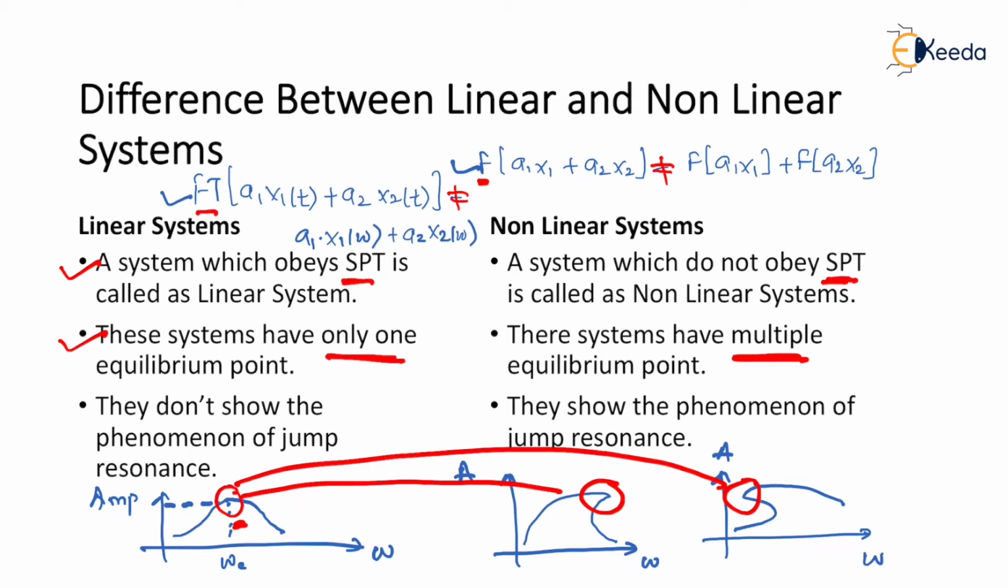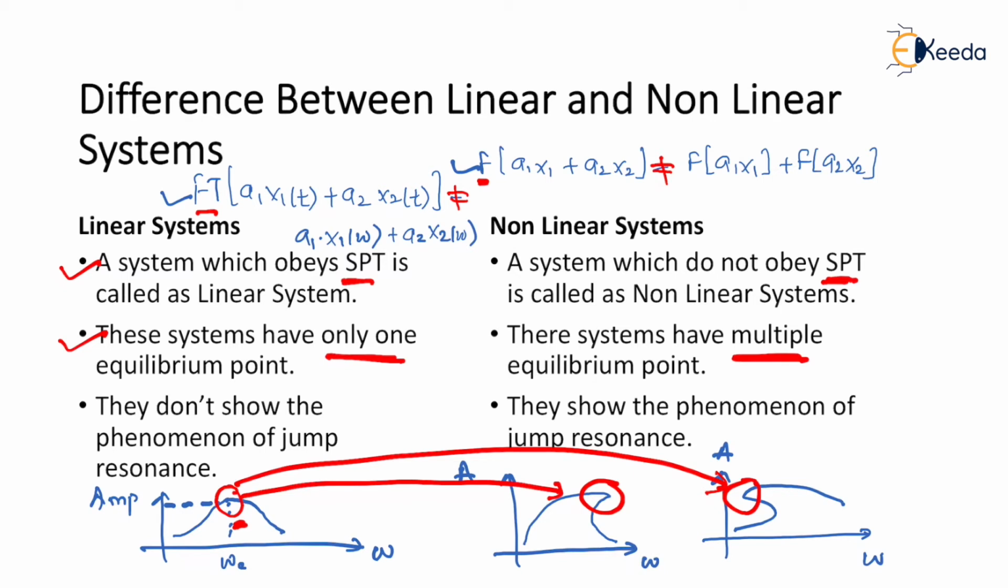Now this is a concept of hard spring and soft spring phenomena that we are going to discuss in the later slides. Now, if I increase the frequency, this peak increases or it tilts towards the increasing frequency, and if I decrease the frequency, this peak tilts towards the decreasing frequency. Now this phenomenon is called the concept of jump resonance.